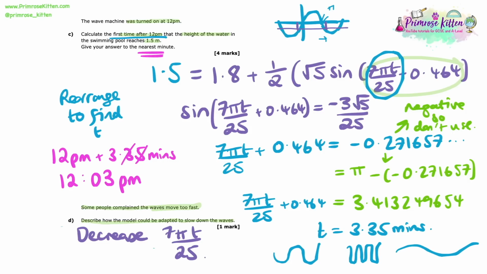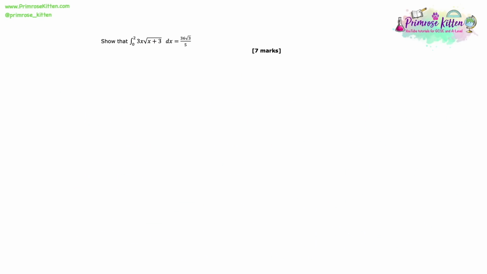Good work. Here we're asked to show that the integral of 3x times the square root of x plus 3 between the limits of 2 and 0 is equal to 36 root 3 over 5. Now, the method I like to use for questions like this, and I think the best method to use if you ever just feel a bit stumped as to what method to use, is integration by substitution.